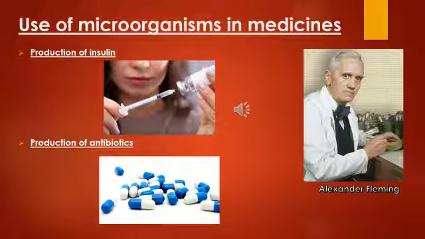First, you need to know what antibiotics are. Antibiotics are substances produced by organisms that kill or inhibit the growth of other microorganisms. For example, we have a bacterial infection and that bacteria is very harmful to us. We need to kill them and stop their growth in our body when it has infected us. So we take antibiotics in the form of tablets, and these antibiotics will go and fight against the harmful microorganisms which have infected us. Okay, so that is one of the usefulness of microorganisms.